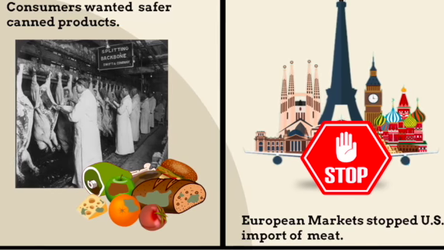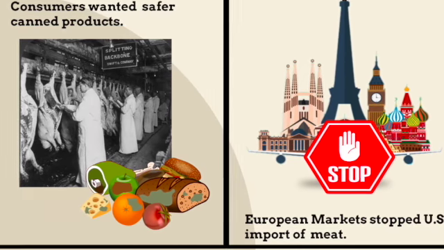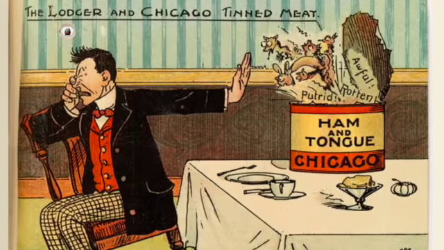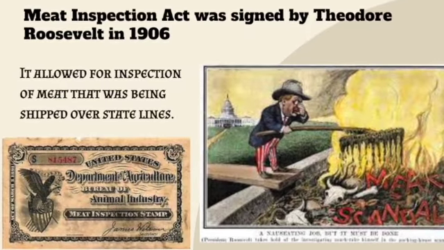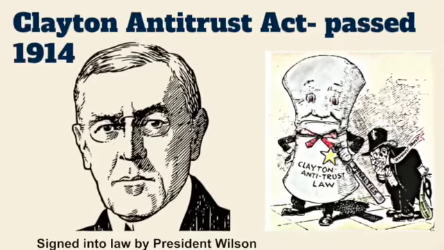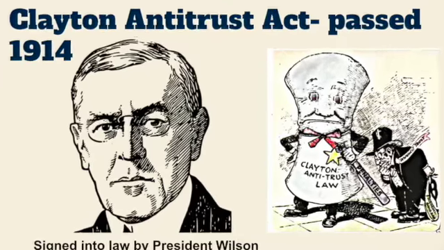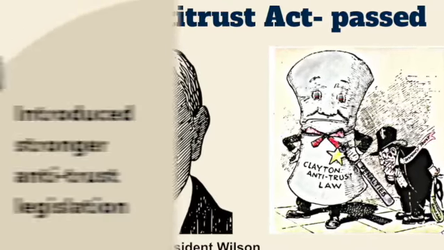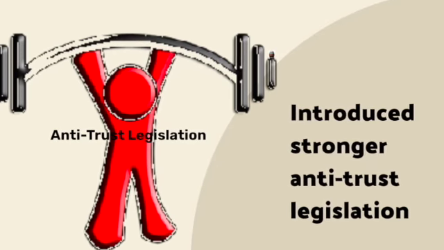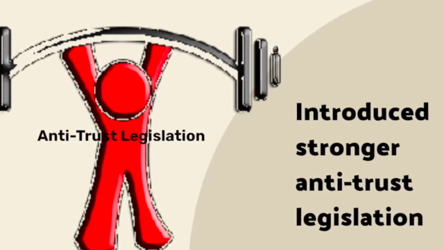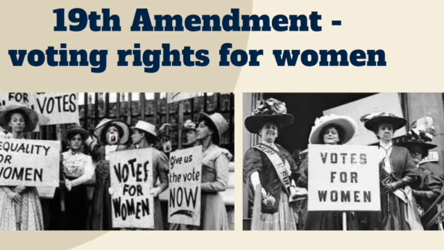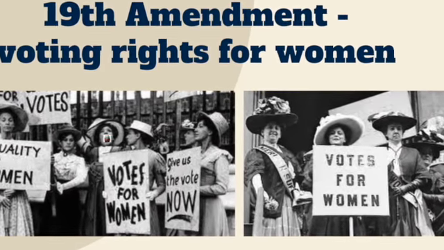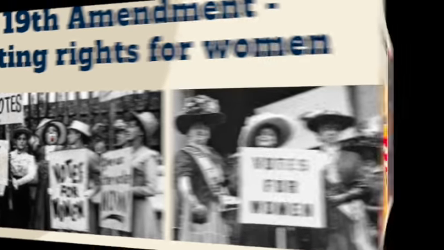As European markets stopped US meat imports, the Meat Inspection Act was passed and it banned the sales of misbranded meat products and allowed for inspection of meat when shipped over state lines. The Clayton Antitrust Act introduced stronger antitrust legislation and exempted labor unions from the anti-monopoly restrictions. The 19th Amendment granted women the right to vote. However, the amendment did not provide suffrage rights to women of color.